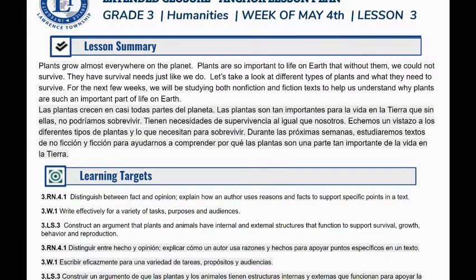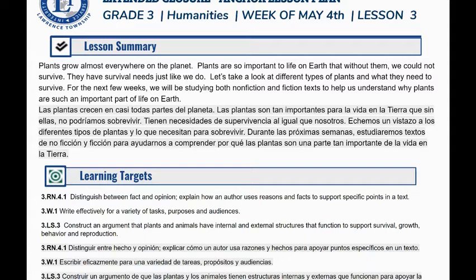In this lesson, we will revisit the idea that plants grow almost everywhere on the planet. Plants are so important to life on Earth that without them we could not survive. They have survival needs just like we do. We'll take a look at different types of plants and what they need to survive. For the next few weeks, we will be studying both nonfiction and fiction texts to help us understand why plants are such an important part of life here on Earth.